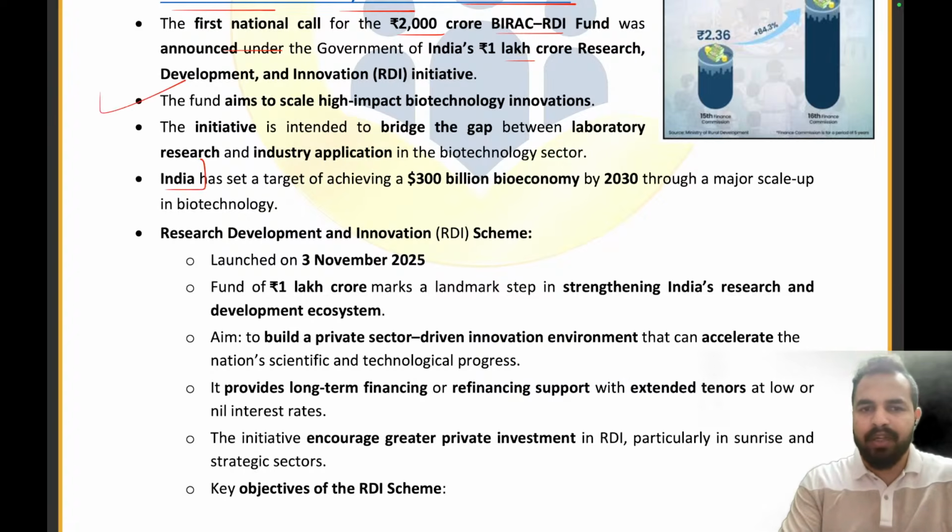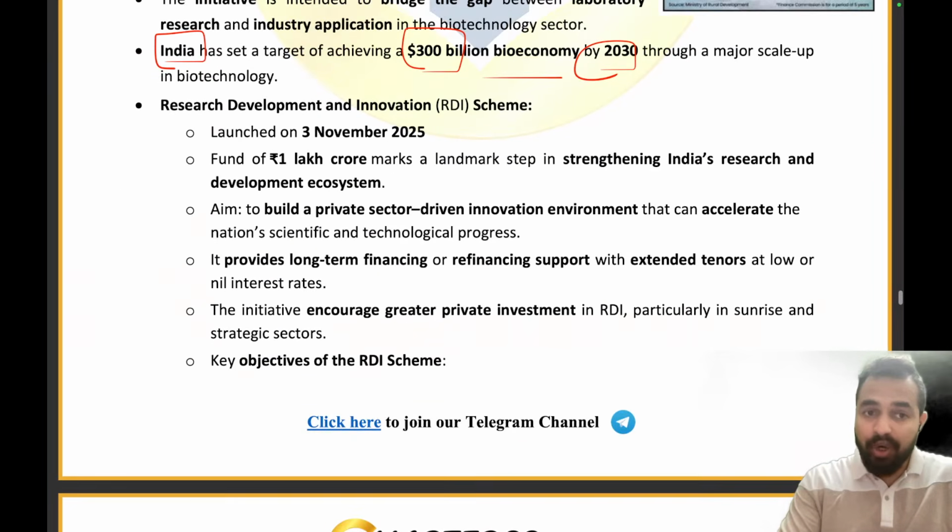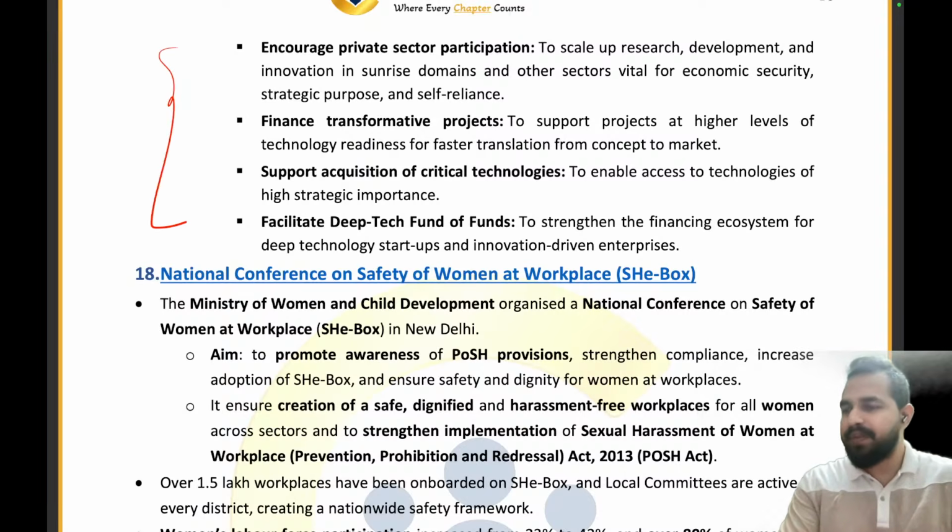If we talk about India's target in the bio economy, that is $300 billion by 2030. That's all. Clear? So now please ensure that you are revising this scheme from the examination point of view, as it is really very important. Clear, everyone?